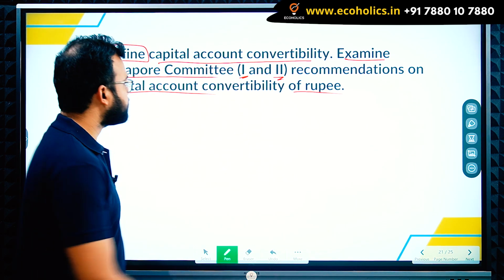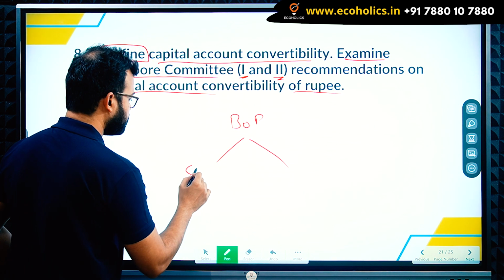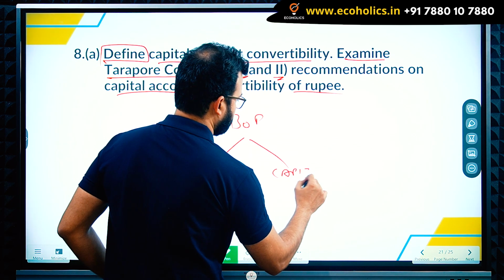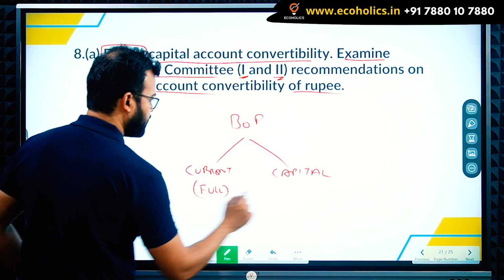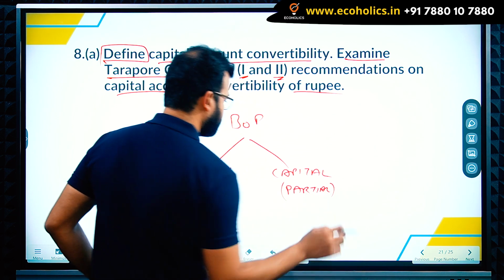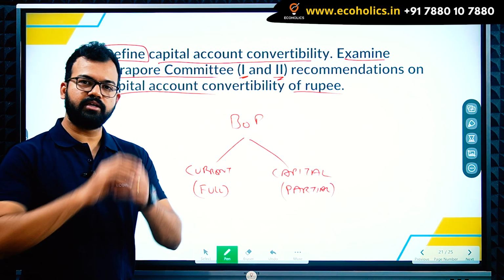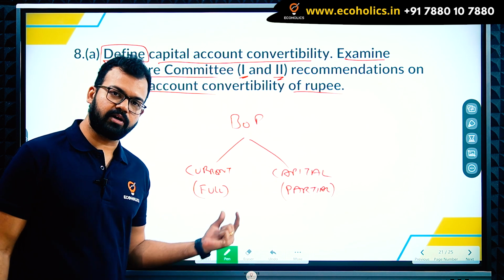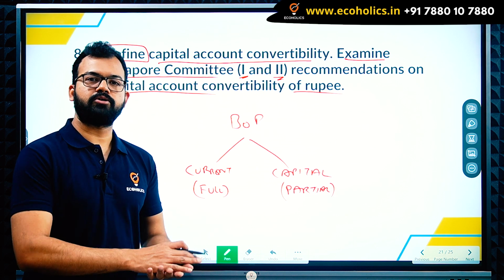So if they ask, I can say BOP has two accounts, current and capital. We have full current account convertibility and on capital account we have partial, almost 40% we can say. Under current account it means all exports and imports. There's no limit on how much currency you can convert if you are trading in the current account. If you are exporting or importing goods, you can convert rupee to dollar and dollar to rupee any number of times.